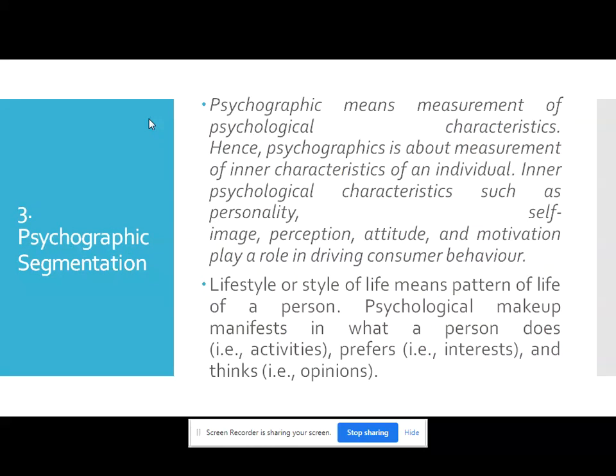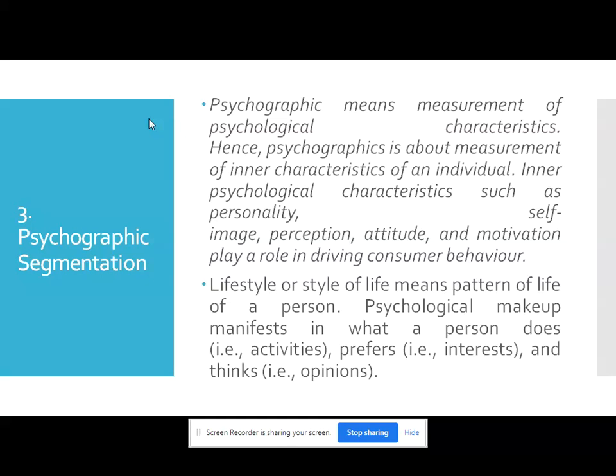Now, third, we will see what we understand by psychographic segmentation. Psychographic means measurement of various psychological characteristics. Hence, psychographic is all about measurement of the inner characteristics of an individual.